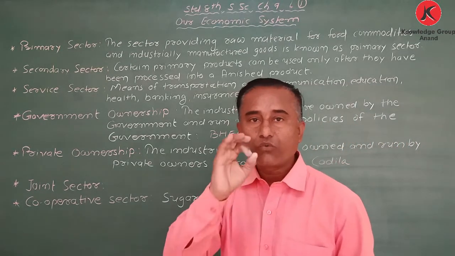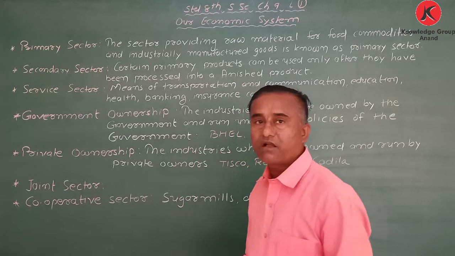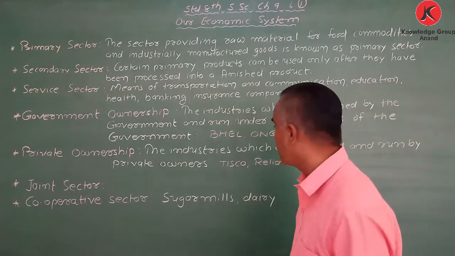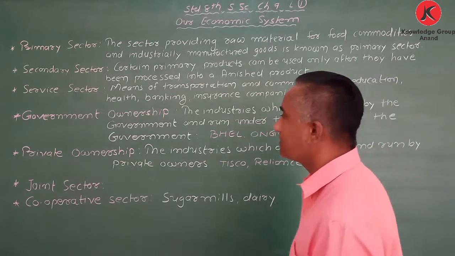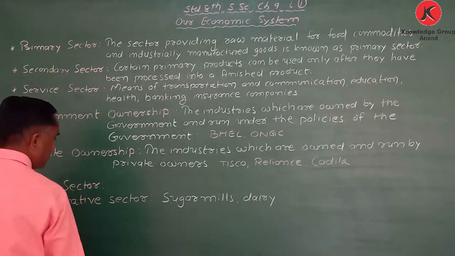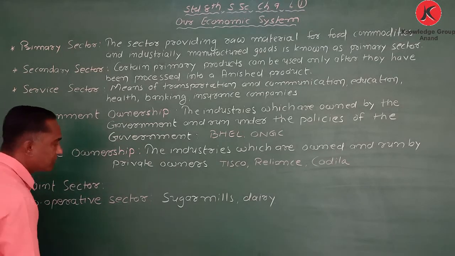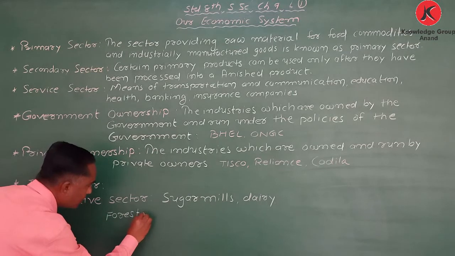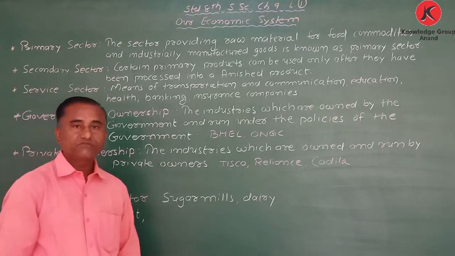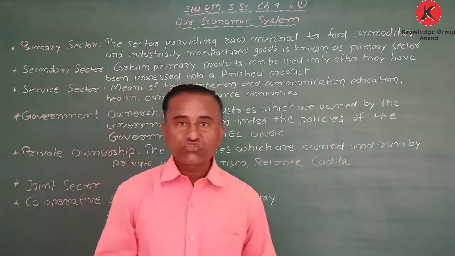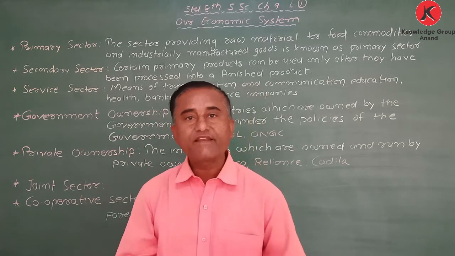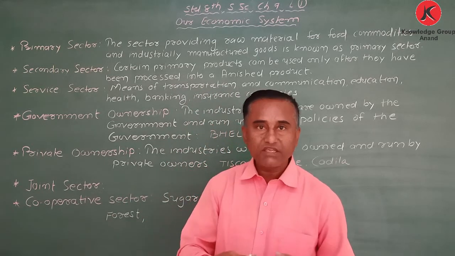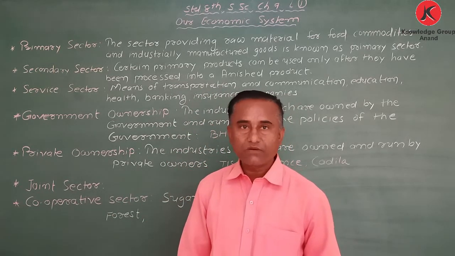My dear students, which things come under this primary sector? The first thing I would like to say is forest. What comes there? Forest. My dear student, we are getting fruits and directly we eat, after washing, directly we use, that is why it comes there.